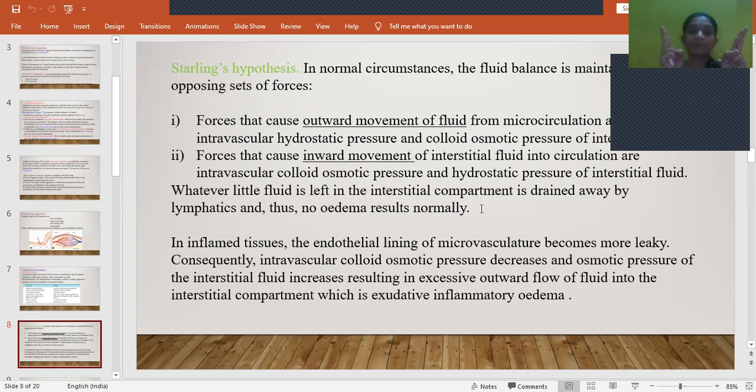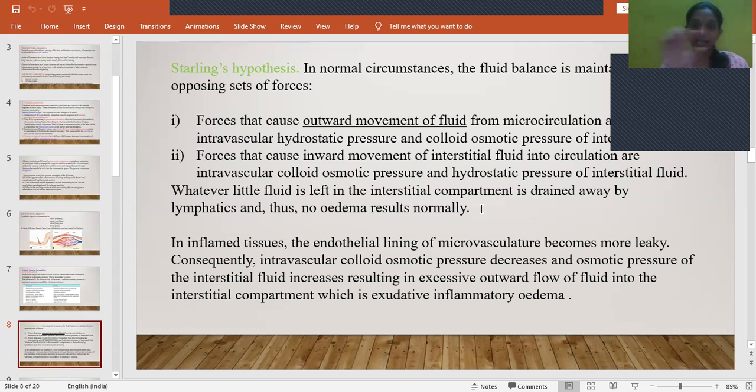These forces will help in the outward and inward movement of the fluid. So if there is any extra fluid left in the interstitial compartment, that will be drained by lymphatics. Because this process takes place continuously, there will not be any edema. But in case of inflamed tissues, what will happen?